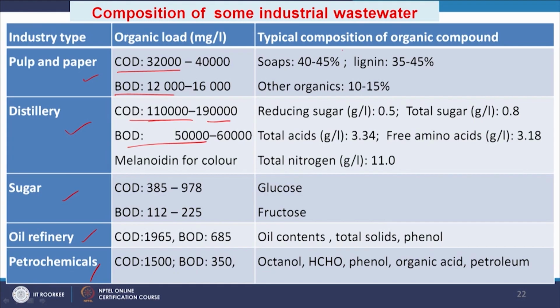And some other compositions of the organic compounds present in the industrial wastewater are provided here, and we see there is no similarity, all are different and some are specific. So, special treatment is also needed for the management of these waste streams, and more stricter norms are applied, so that these will be treated in the factory premise and only the treated water will get entry into the water stream.